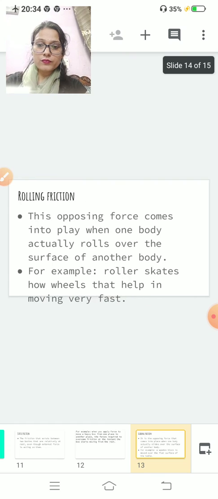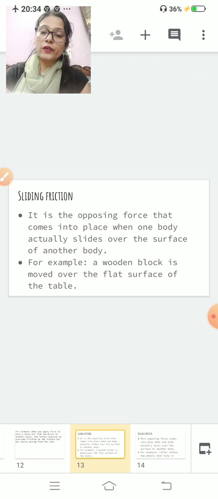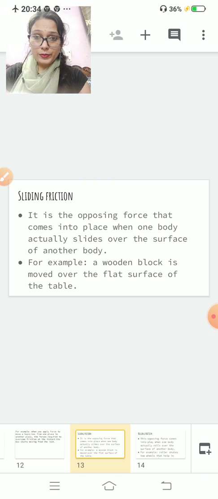That is sliding friction. Clear? Listen carefully. I am reading once more. It is the opposing force that comes into place when one body actually slides over the surface of another body. For example, a wooden block is moved over the flat surface of the table. Clear?